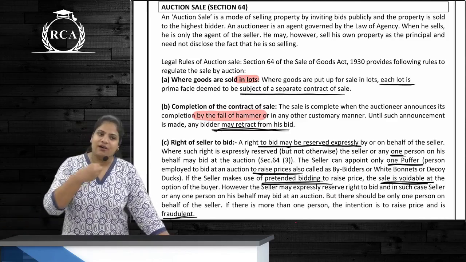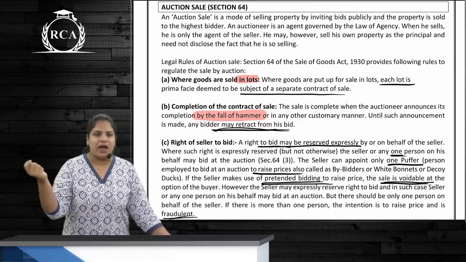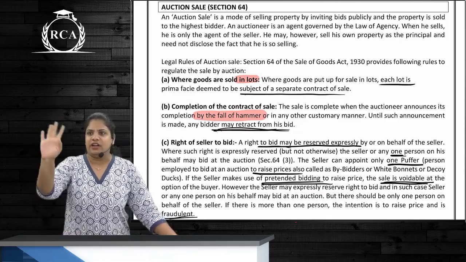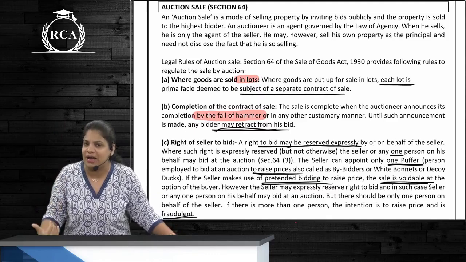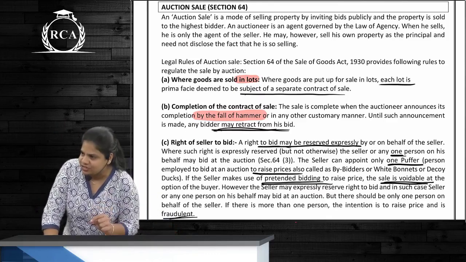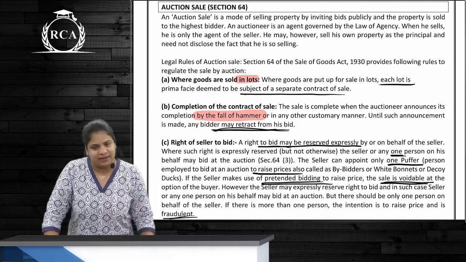Correct? So 50,000, 80,000, 90,000 ऐसा bid हो रहा है. 90,001, 90,002, and the auctioneer is about to drop the hammer, and he suddenly says, no, sorry, I want to withdraw my bid. Can he say that? Yes. Even though auction sale specifies you cannot withdraw it, can you still withdraw it? Absolutely, yes, it can be withdrawn.